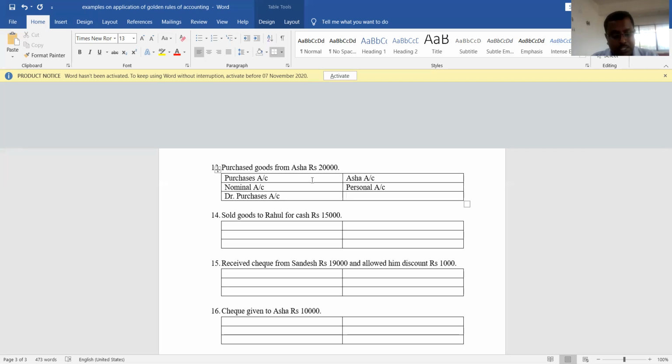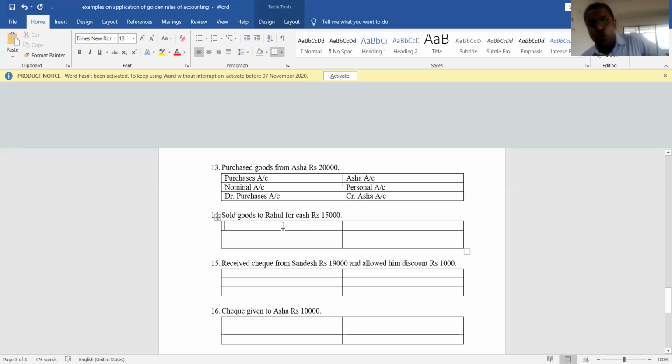And next one is Asha's account. Of course, Asha's account should be credited. Why should Asha's account be credited? Because she is the giver, right? Purchased goods from Asha. Asha is the giver. Understood? Personal account. So credit which account? Credit Asha's account. Okay. Let us move to next transaction.